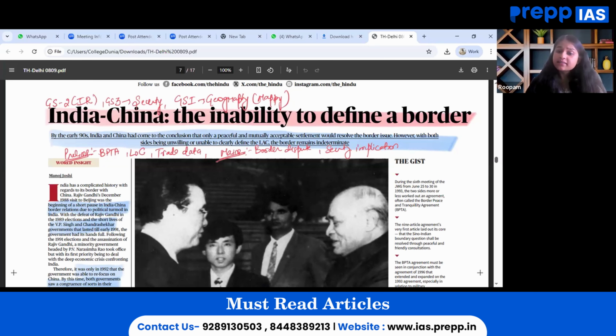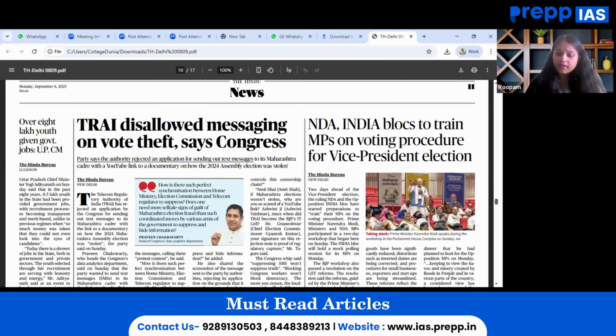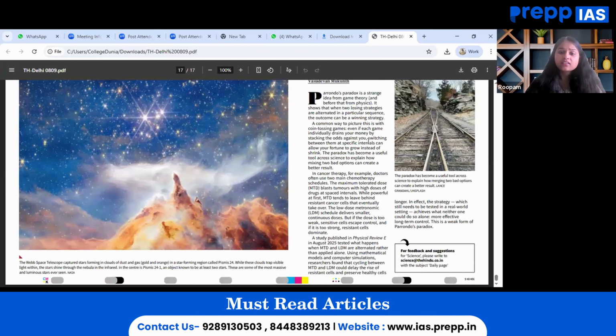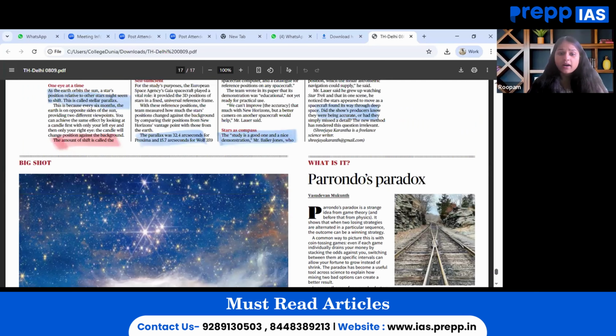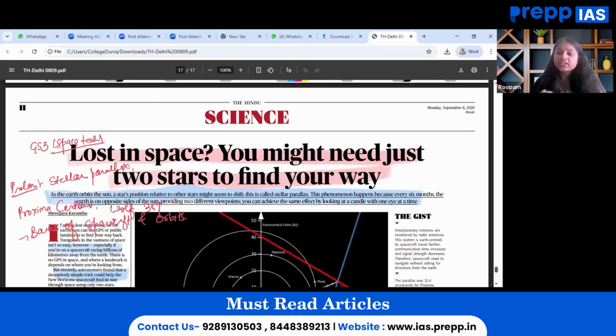Moving on, the last important article for the day is on the Science and Tech page, wherein space tech has been discussed. So I have underlined several important pointers that we have to know about while going through this particular article. And this is relevant for GS paper 3 under the theme Science and Tech, wherein space tech can be elaborated while going through this particular article.